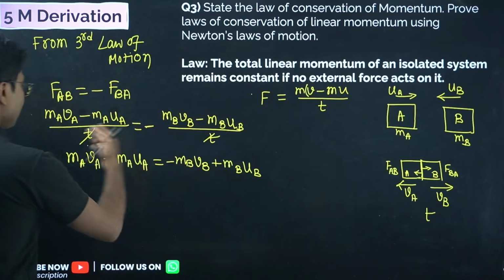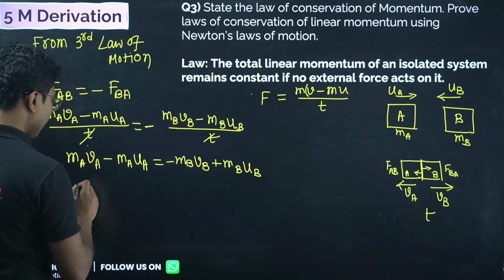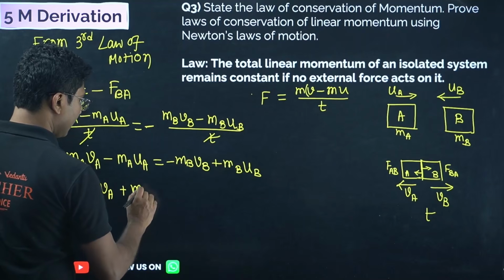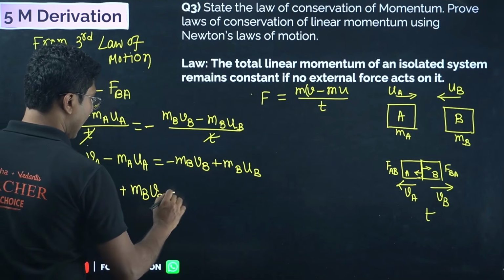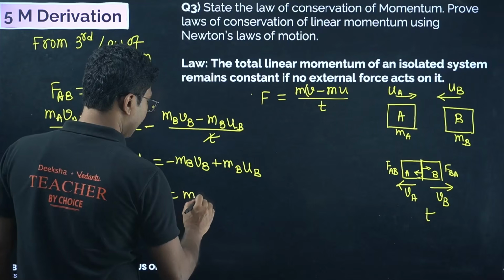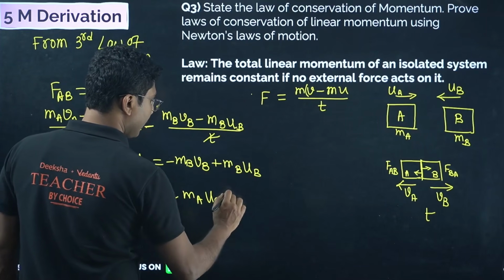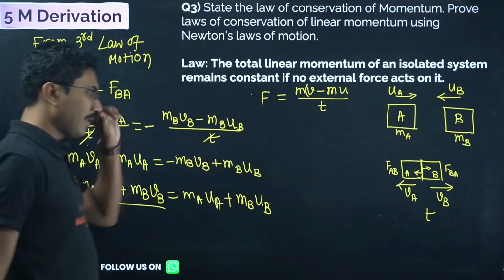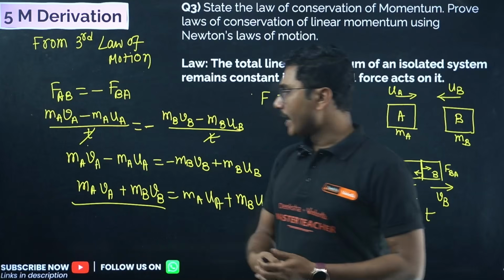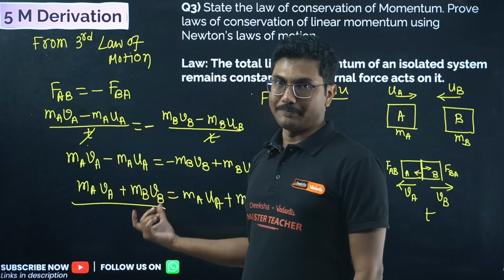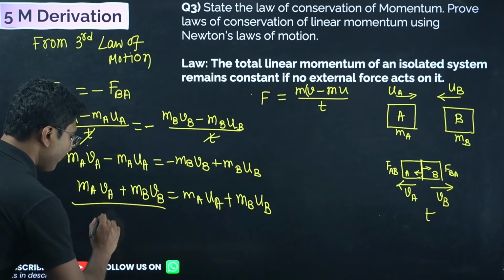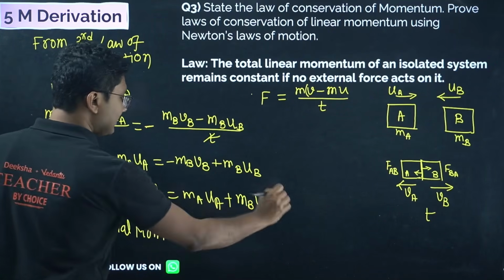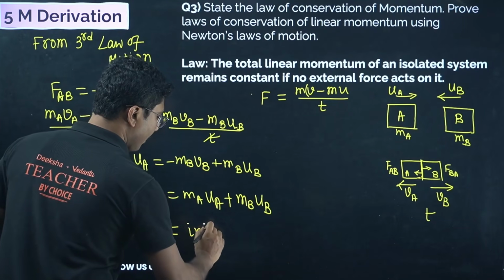Now whatever is left is to rearrange it. Everything related to v should go on one side: mA vA plus mB vB, and the rest goes to the other side, becoming mA uA plus mB uB. Now what is this? mA vA is the final momentum of A, and mB vB is the final momentum of B. So if you add these two, you get the final momentum of the system, and this is the initial momentum.